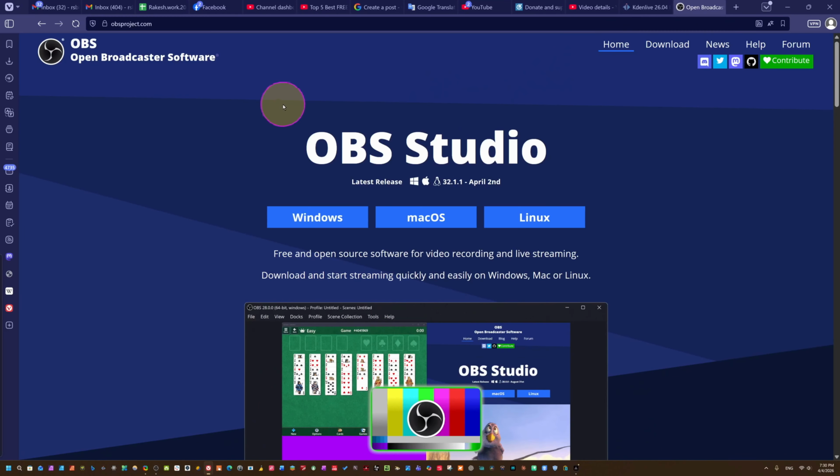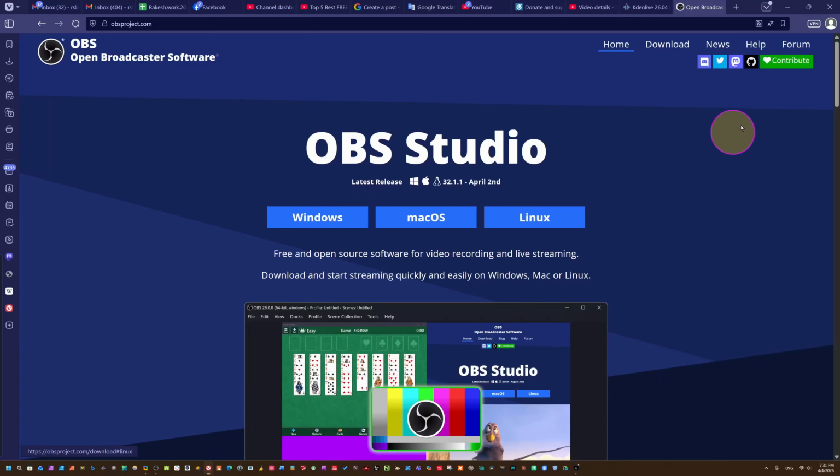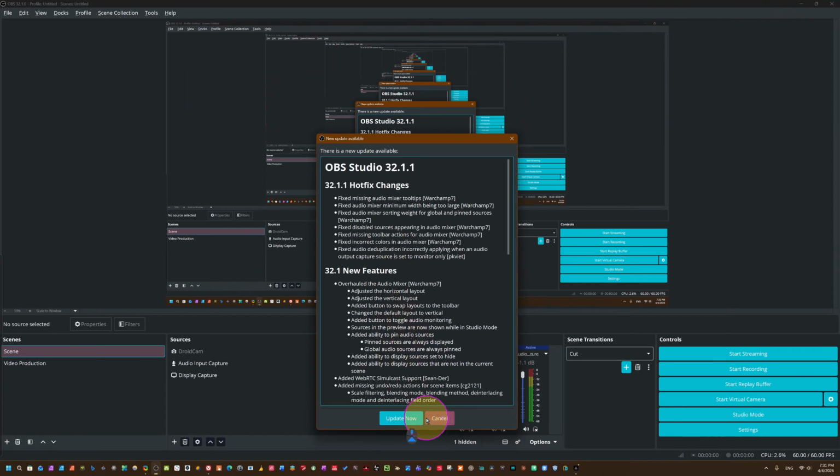If you don't use OBS Studio, come here. According to your operating system you can choose. OBS Studio is cross platform, so you can choose Windows, Mac OS, Linux. According to your operating system, just select and download here. We can directly download from here.